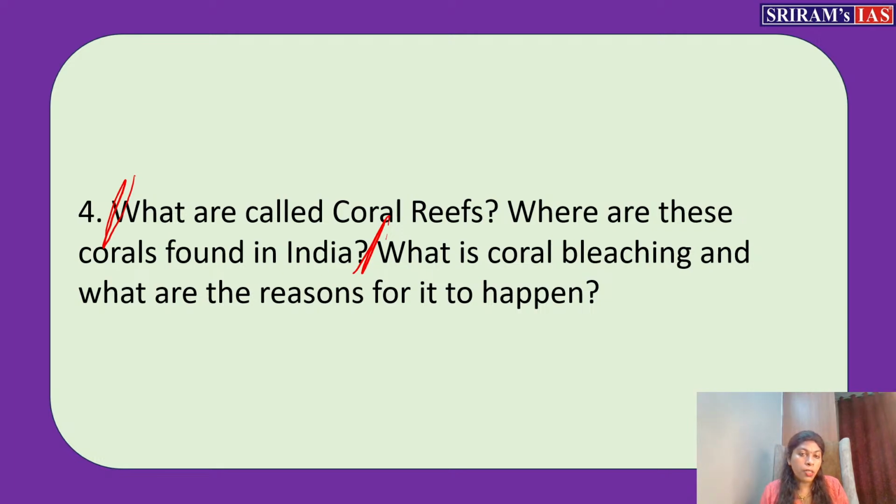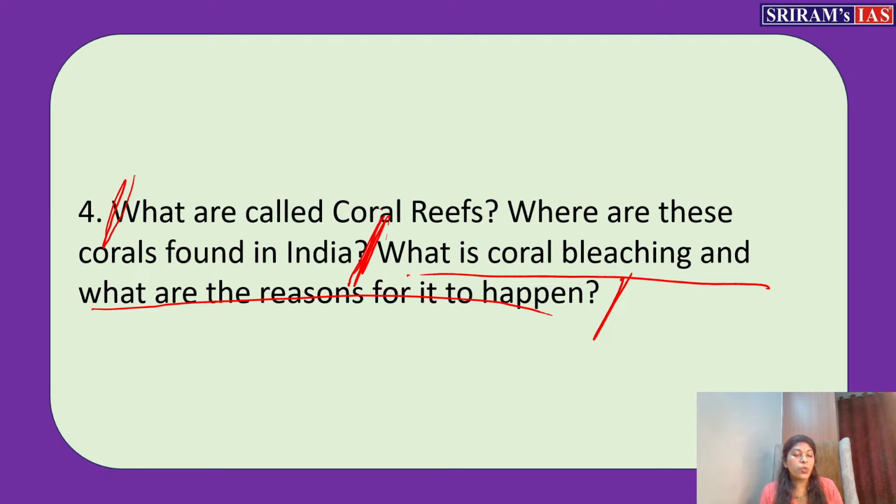So anytime there is a possibility of asking about coral reefs, and along with that, it's always good that you know where all these coral reefs are found in India, because they're not found in many areas. A wetland is found everywhere, but coral reef is not like that. It is found only in certain places in India. This has been added as a secondary question, and one time it was already asked in a different manner in the UPSC. There is a possibility of asking about coral bleaching also, because last year a lot of events were reported from the Great Barrier Reef. Repeated coral bleaching events took place. That's why we have added this in the question.